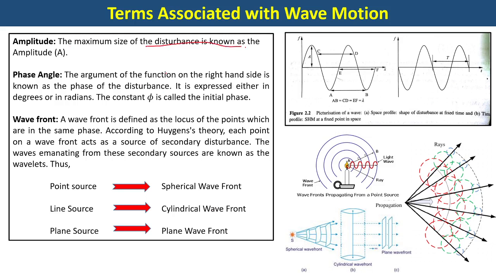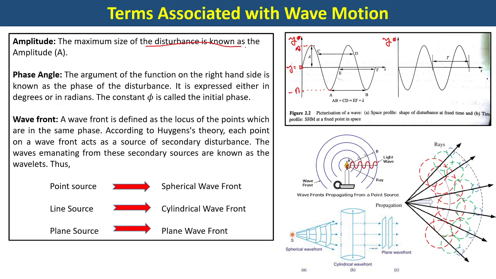Suppose here it is given f; if I write it as y, then the particle of the medium will vibrate or be displaced to a maximum. So the particle is set to oscillation, it will go to one direction, reach a maximum, come down to mean position, and again go to the other direction, reach a maximum. So this is known as the amplitude.